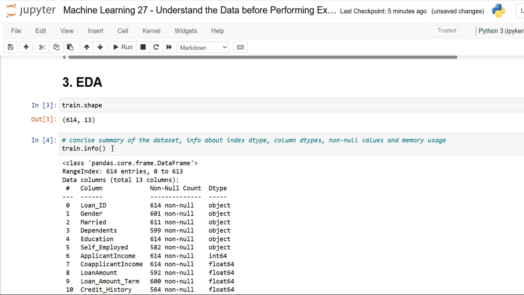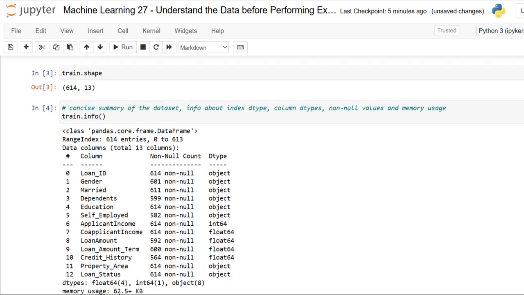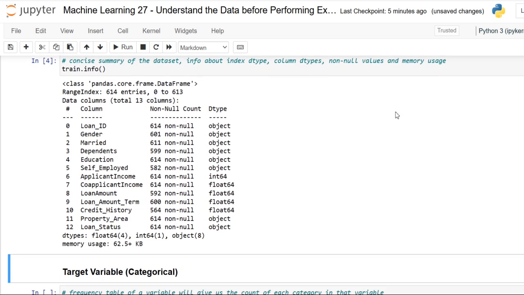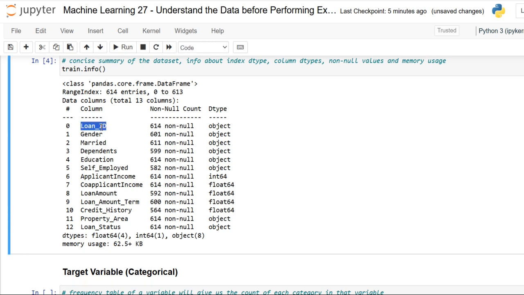And let me just call info. Okay, so here it provides us the information, and kindly have a note on it, dear friends. This loan ID is a unique ID, and here it is an object. Coming towards gender, yes, dear friends, it is categorical, and of course it is nominal, specified as male and female, so here it is an object. And this married is also categorical, that is nominal, where the applicant is married, yes or no, so here it is an object.